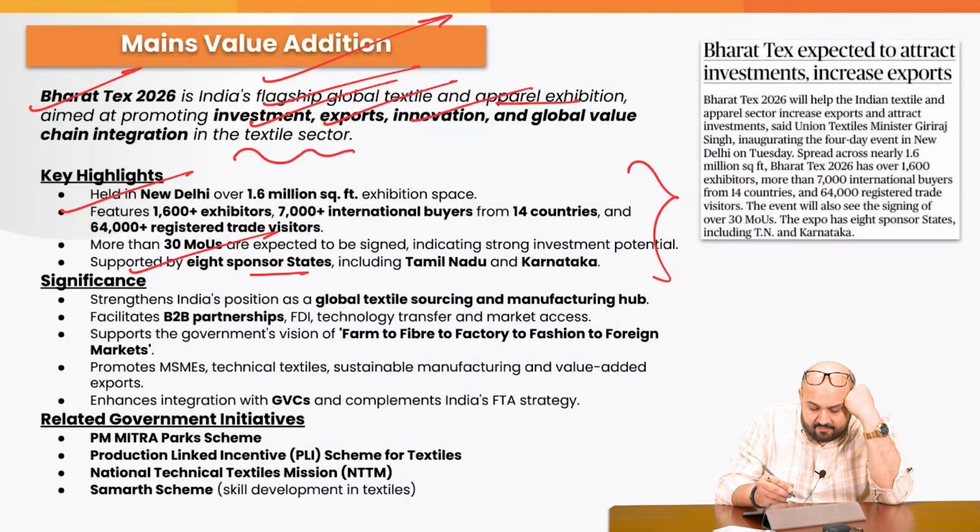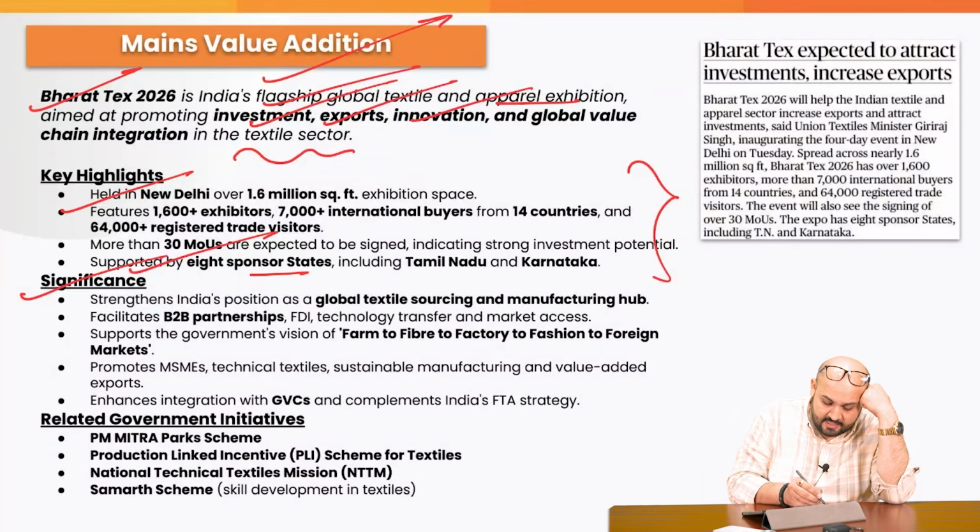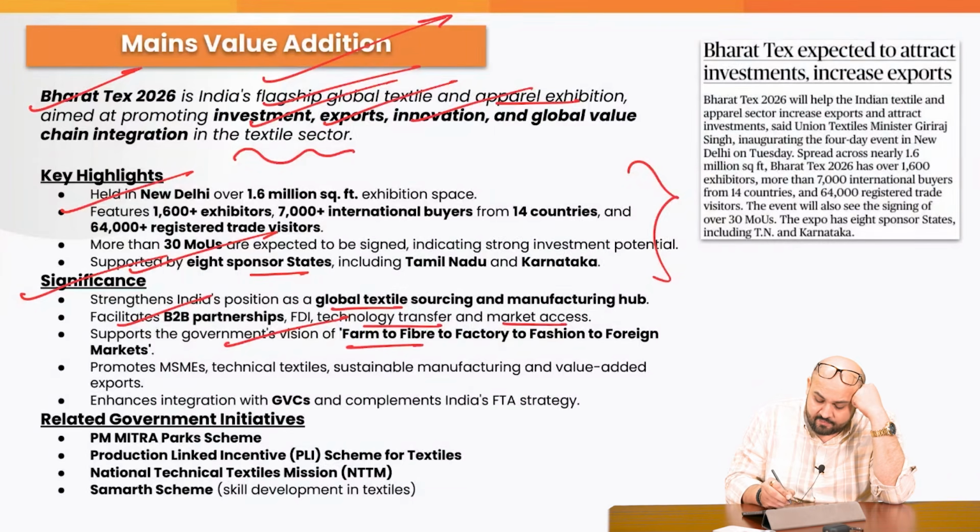Why? Because if there's a question with respect to textiles, or with respect to the allied sectors, with respect to agriculture, then definitely you can mention this. You can mention this as a kind of government intervention, government policy with respect to promotion of this particular sector. Significance, what would be the significance? Strengthens India's position as a global textile sourcing and manufacturing hub, facilitates business-to-business partnerships, foreign direct investments, technology transfer and market access, supports the government's vision from farm to fiber to factory to fashion to foreign markets. Very, very important with respect to textile. Do mention in the answers.